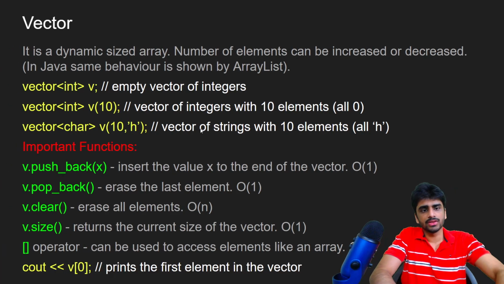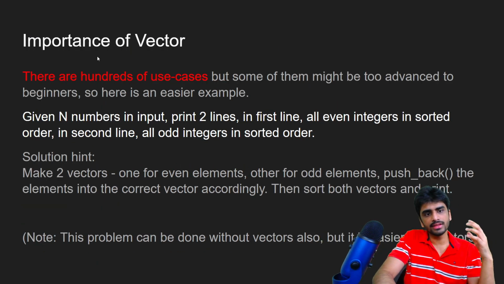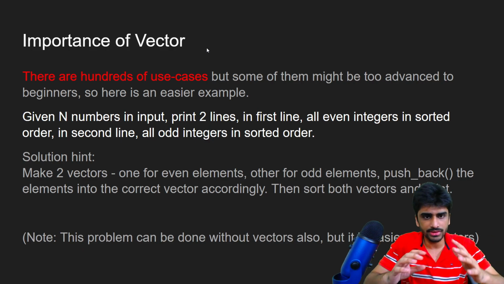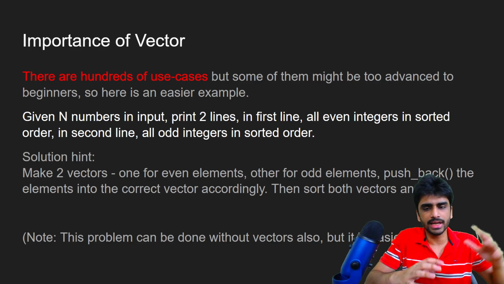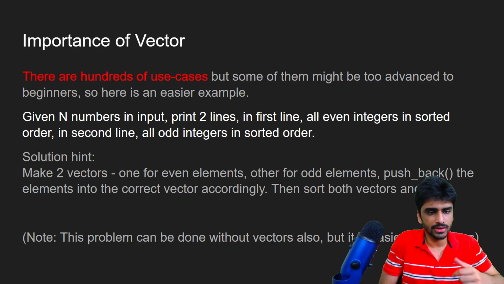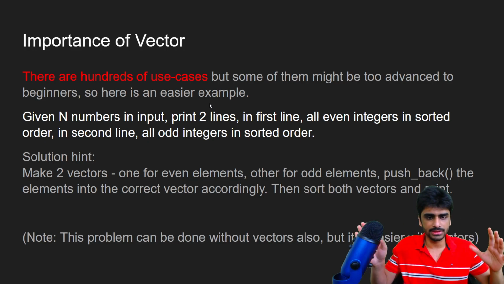Okay. So yeah, this was about the vectors. Now let's see what is the importance of vectors. Why should we care about vectors? There are a lot of different use cases. In the beginning, I talked about the adjacency list in graphs, but obviously this is too advanced for beginners. So here's an easy example. Try out this problem. You are given n numbers in input. So you are given n and then n numbers in the next line.